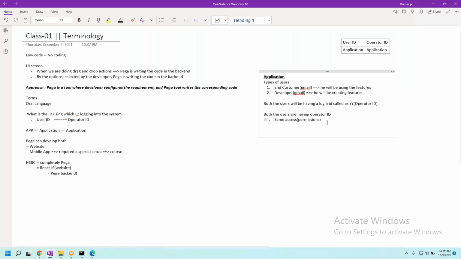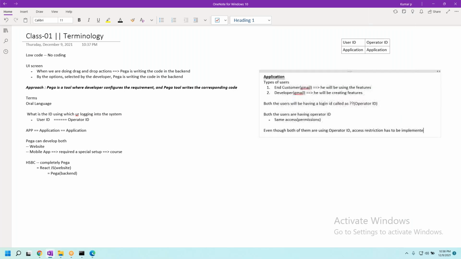So that means now, are we agreeing that even though both of them are using the same operator ID, which would be a wrong thing, access restriction has to be implemented.